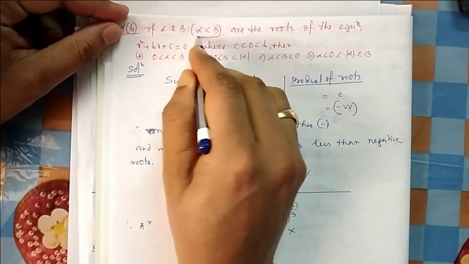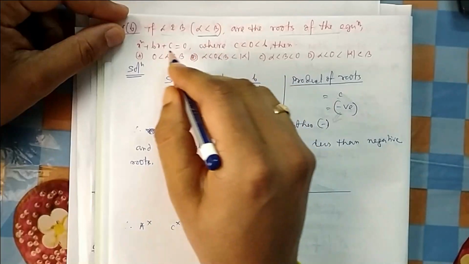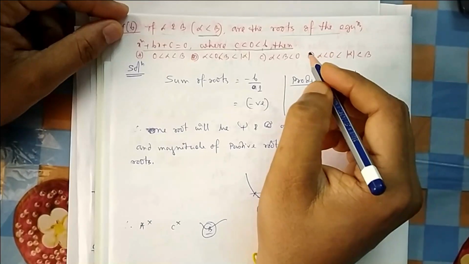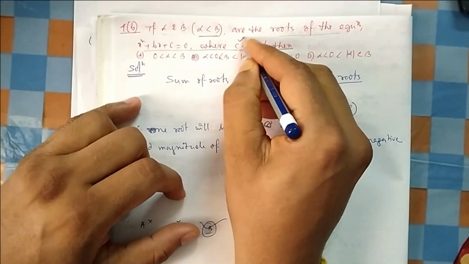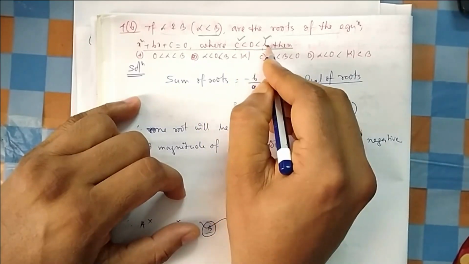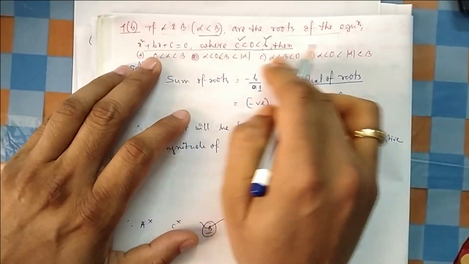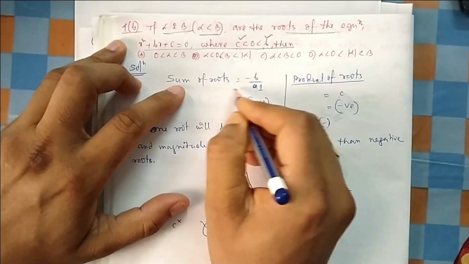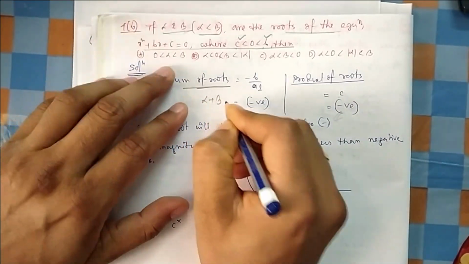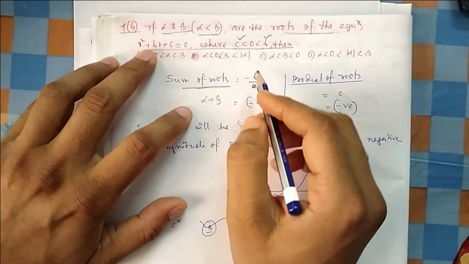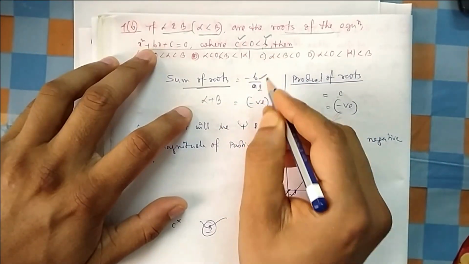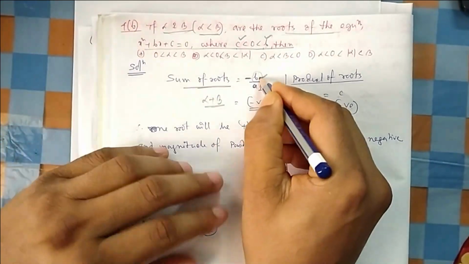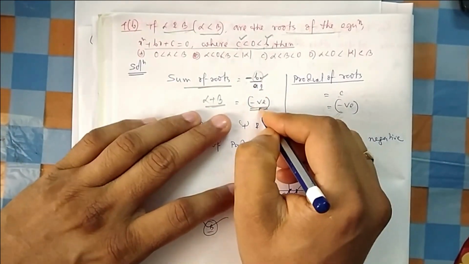Alpha and beta, where alpha is less than beta, are given as the roots of the equation, where C is negative and B is positive. So C is less than 0 and B is greater than 0. Then you have to predict something about alpha and beta. Since alpha and beta are the roots, you can find the sum of the roots, alpha plus beta, which is minus b by a. Now b is positive, and there is a minus sign before it, so the sum will always be negative.